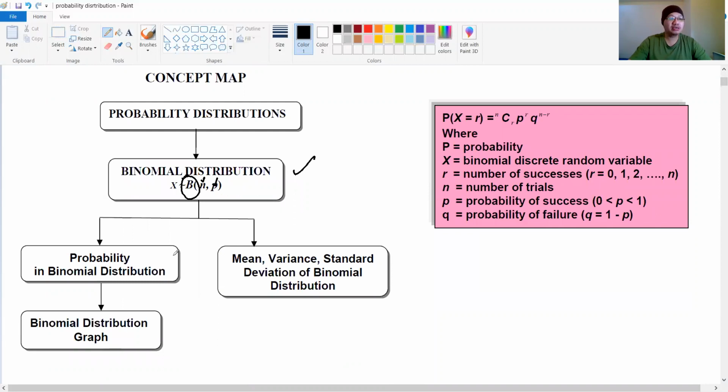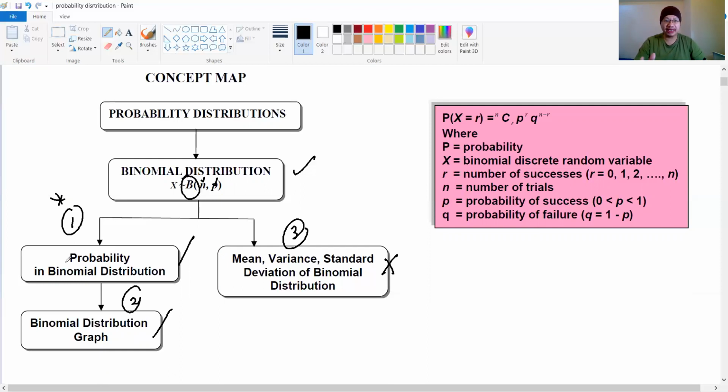In this subtopic, we are going to learn three things in binomial distribution. First, how we find the probability in binomial distribution, followed by how we sketch the graph for binomial distribution. And lastly, we are going to learn how to find the mean, variance, and standard deviation based on the binomial distribution. We will go through all these three subtopics today. So number one here, how to find the probability.